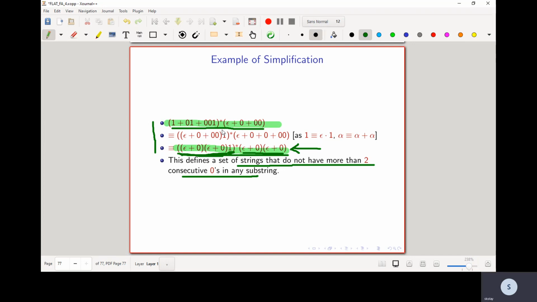Thirdly, we saw some rules to simplify patterns. But the question was, if there are two patterns, can we check whether they are equivalent or not? In other words, do they match the same language or not. And this is an NP-hard problem.